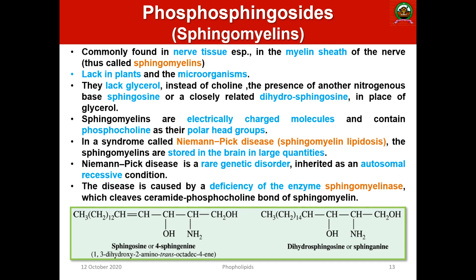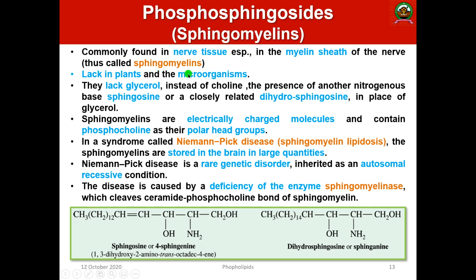Then the next one is phosphosphingosides. This is very important. This is commonly known as sphingomyelin. These are commonly found in nerve tissue, especially the myelin sheath of the nerve tissues. Thus it is known as sphingomyelin. It is commonly present in the myelin sheath, hence it is known as sphingomyelin. The phosphosphingosides present in the myelin sheath are known as sphingomyelin.